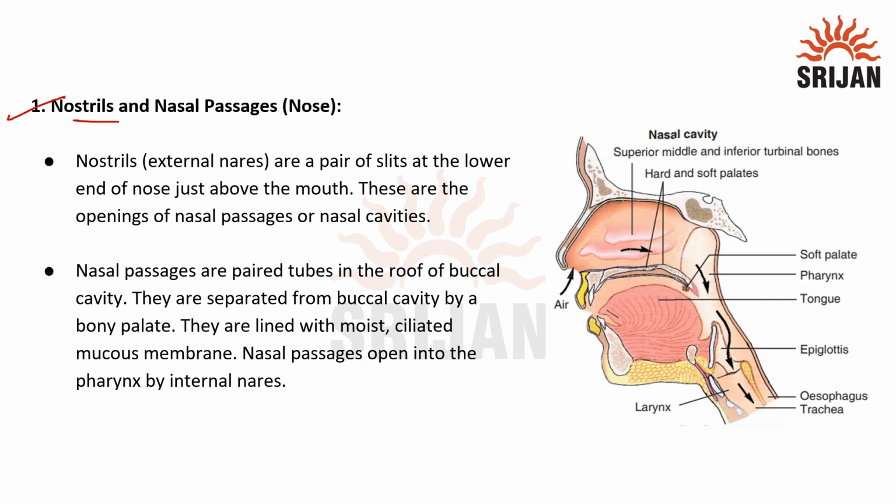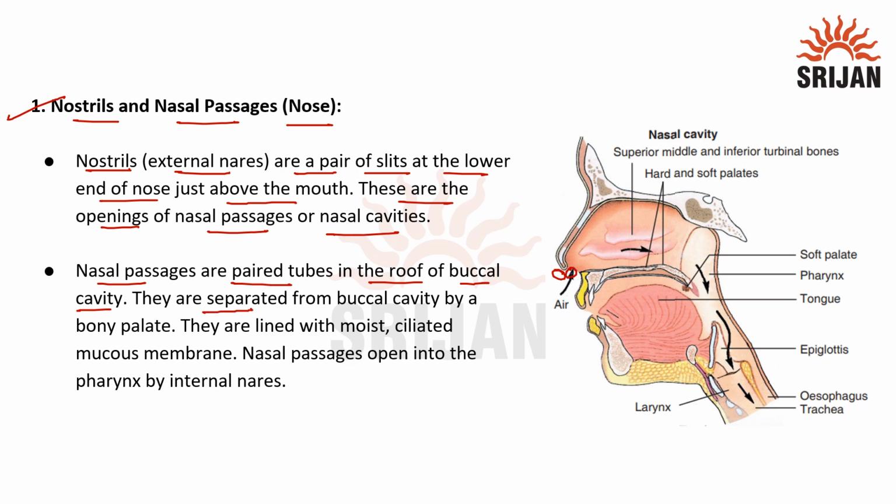First is nostrils and nasal passages that are part of nose. Nostrils or external nares are a pair of slits at the lower end of the nose just above the mouth. These are the openings of nasal passages or nasal cavities. So here we have our nostrils. Nasal passages are paired tube in the roof of buccal cavity.